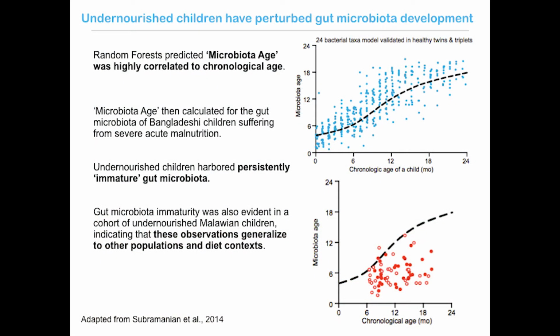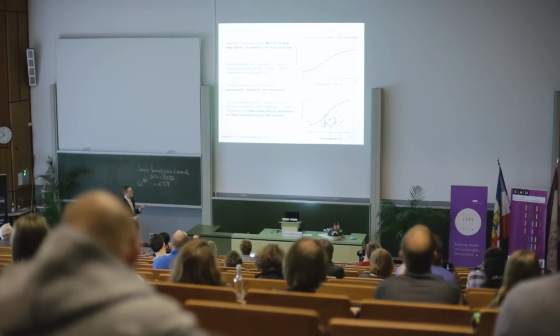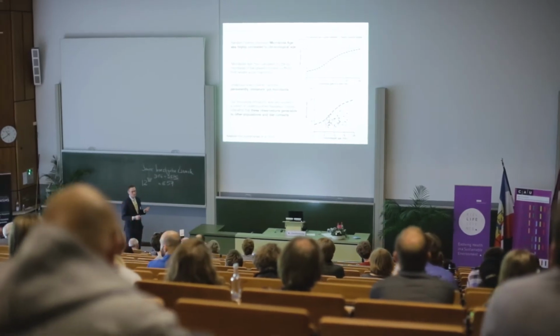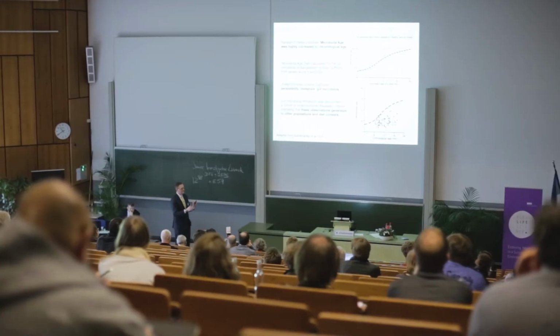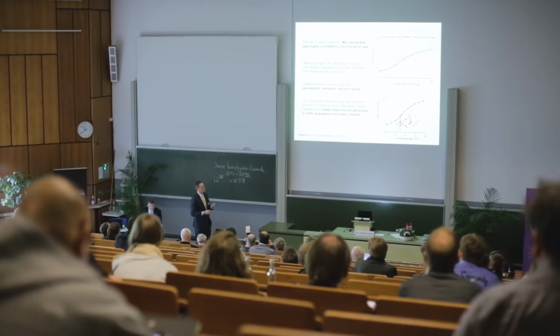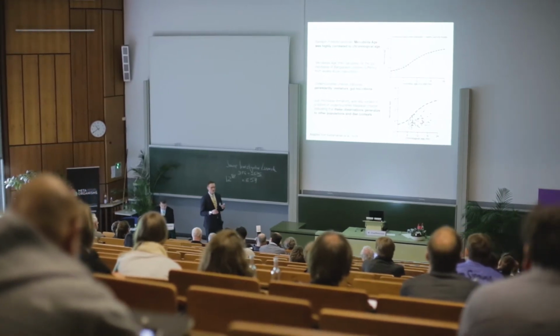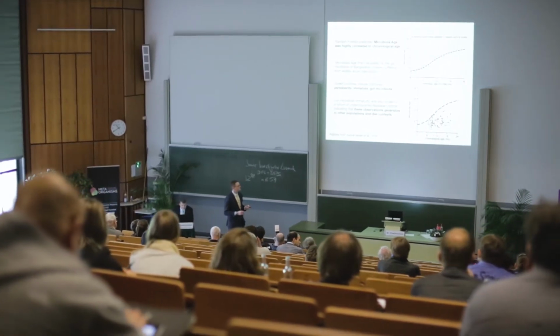It's also important to note that Satish took this one step further and examined gut microbiota development and maturity in a second population of Malawian children, and found this same pattern where undernourished children had an immature microbiota relative to healthy children, indicating that these observations are not limited to a single population, but are in fact generalizable to other dietary and cultural contexts.